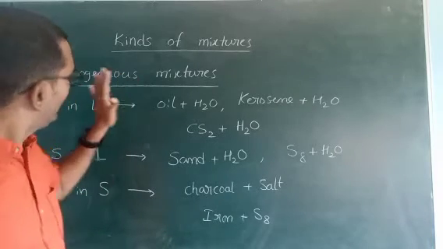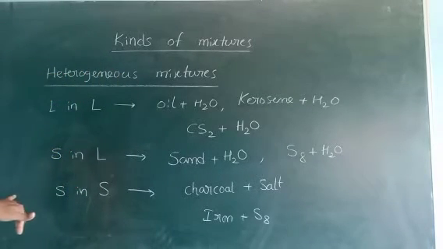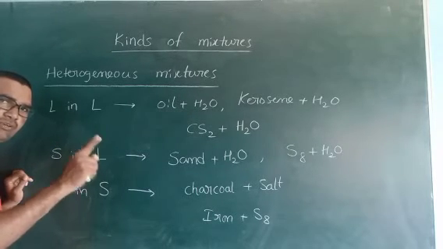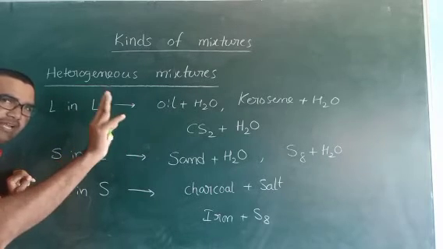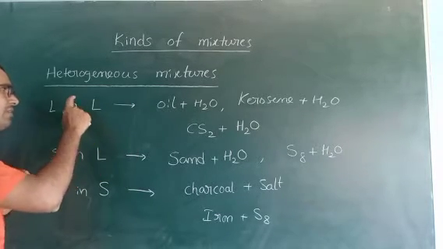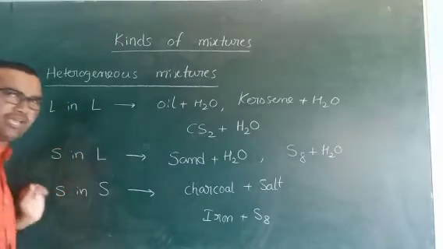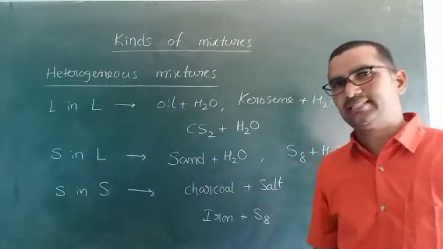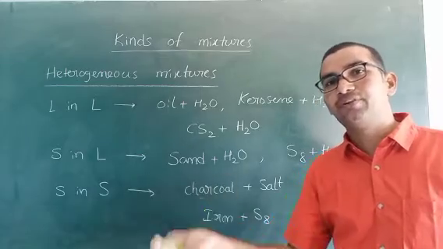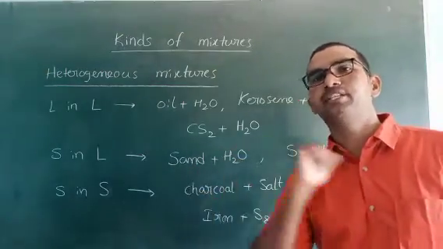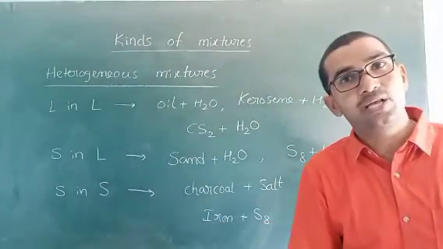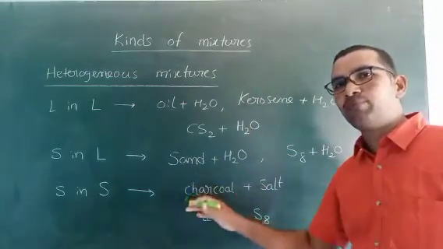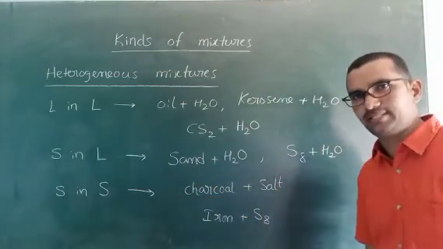So in heterogeneous mixtures only 3 types are available. Why? Gases are not possible for the formation of heterogeneous mixtures. That is the reason why 3 are eliminated. Gas in liquid is not present. In solid, okay, but liquid in solid and gas in solid are not possible for heterogeneous. Gas or liquid in solid must go inside and occupy the empty space present in the solid, so it is considered homogeneous. That is the reason. These are the examples and explanation about heterogeneous mixtures.